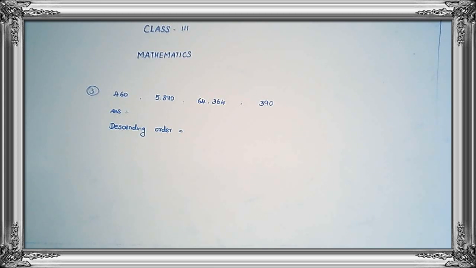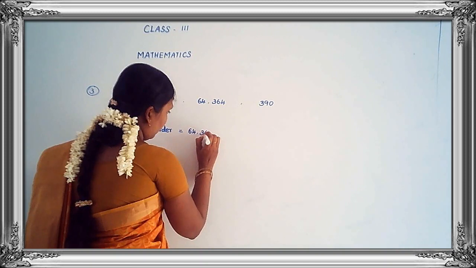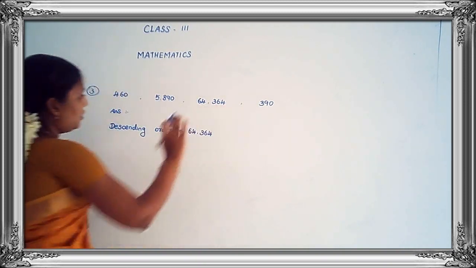If numbers have a different number of digits, then the number having more digits is always greater. Which one has more digits? 3-digit, 4-digit or 5-digit? Which is greater, 4-digit or 5-digit? The 5-digit number is greater. So you have to write first 64,364. Okay, the 5-digit number is finished.